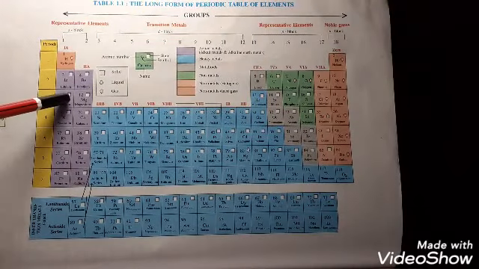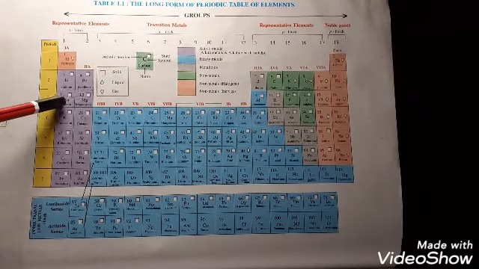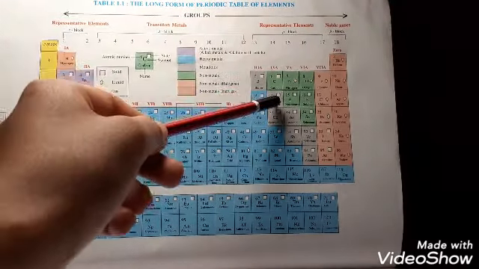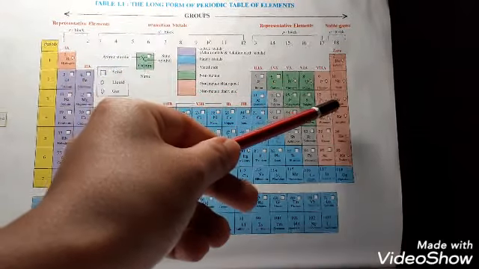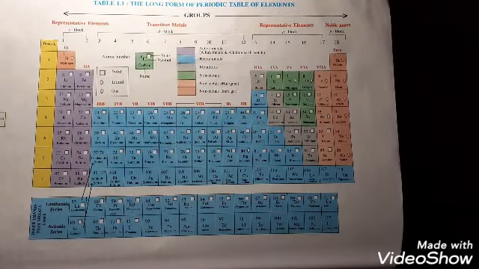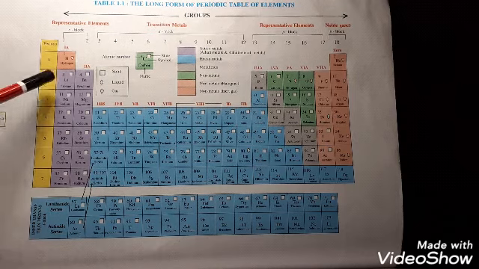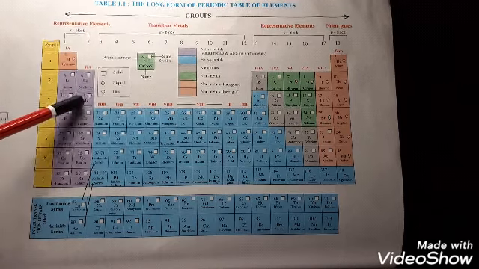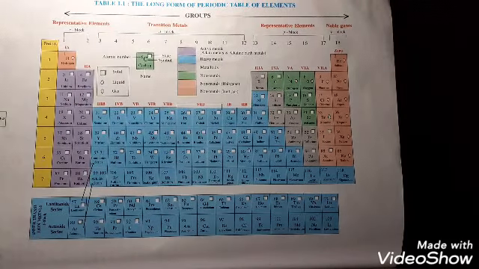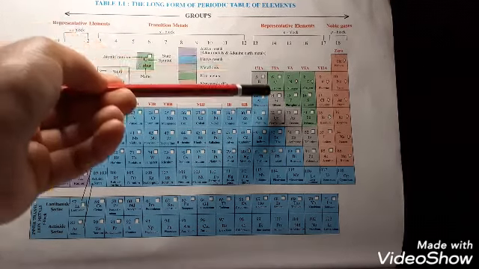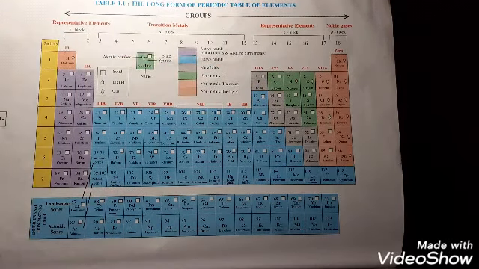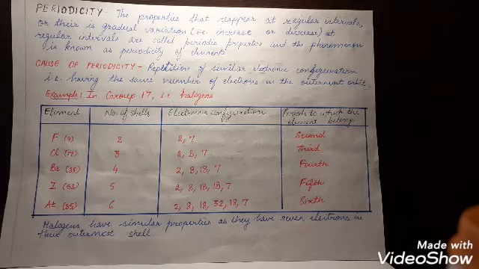We have the third period, which is of sodium, magnesium, aluminium, silicon, phosphorus, sulfur and chlorine. These are known as the typical elements. And why are they known as the typical elements? Because these elements show or summarize the properties of their respective groups.